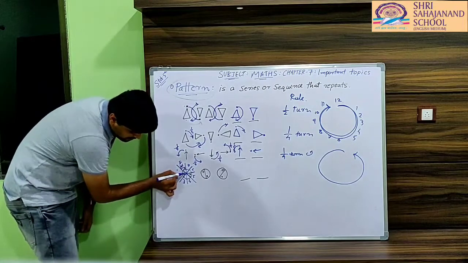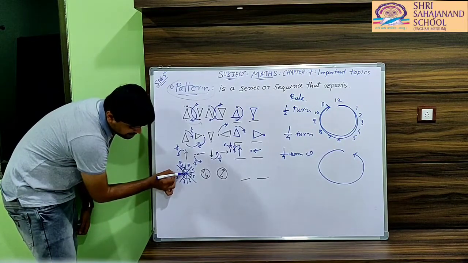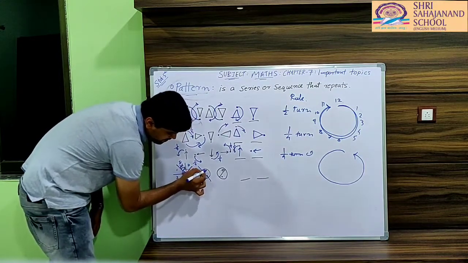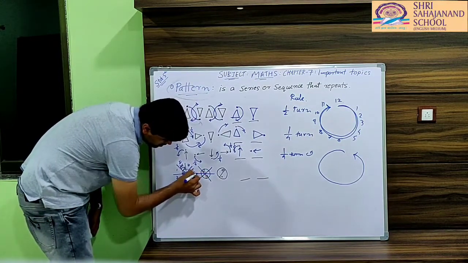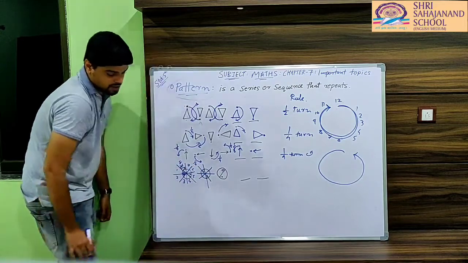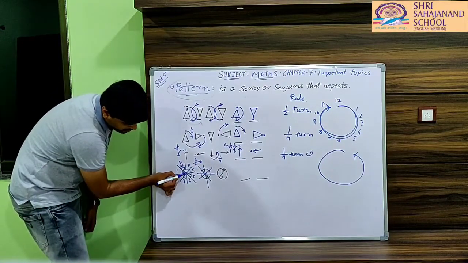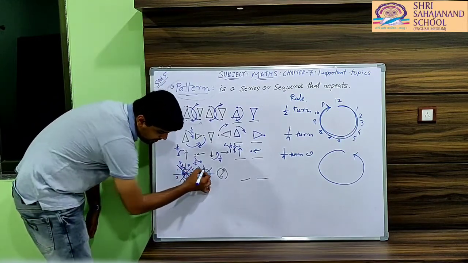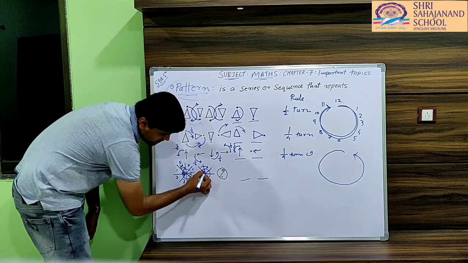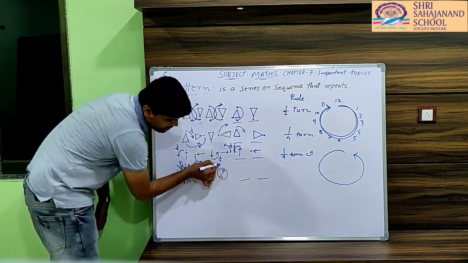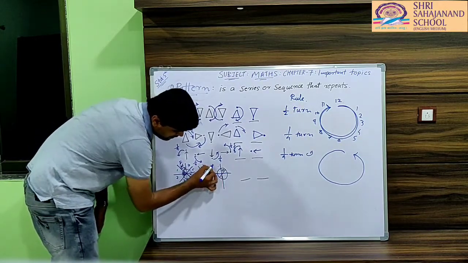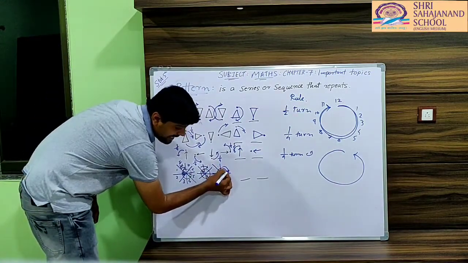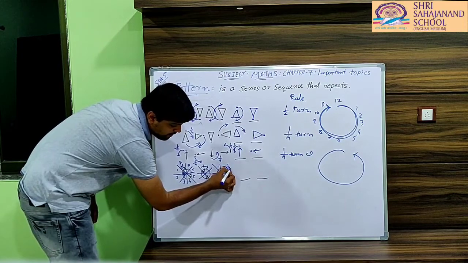Okay, so as you can see, this particular white circle is here, and after rotation it has come here. 1, 2, 3, 4, 5, 6, 7. Have you seen? This white circle has come here, isn't it? And after a 1/8 turn, it will come here. So 1, 2, 3, 4, 5, 6, 7, 8. So after a 1/8 turn, it will come here.